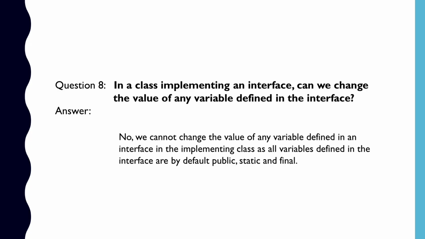Question number 8. In a class implementing an interface, can we change the value of any variable defined in the interface? All the variables defined in an interface are by default public, static, and final. So, we cannot change the value of any variable defined in the interface in the implementing class.